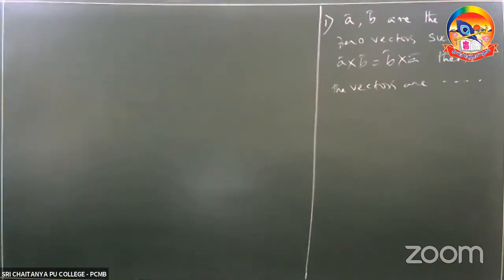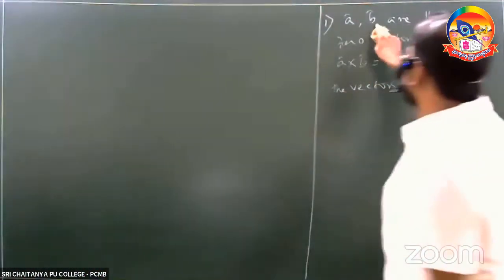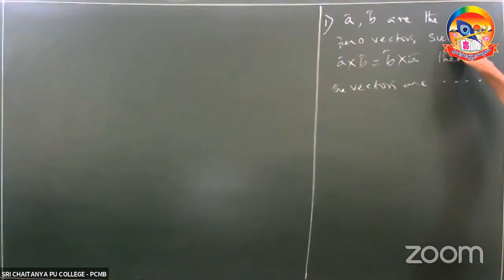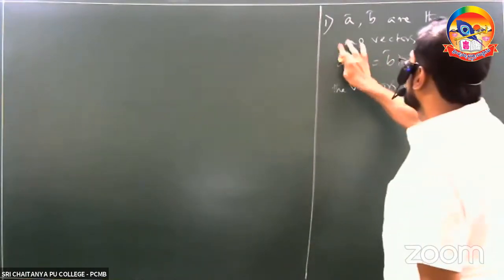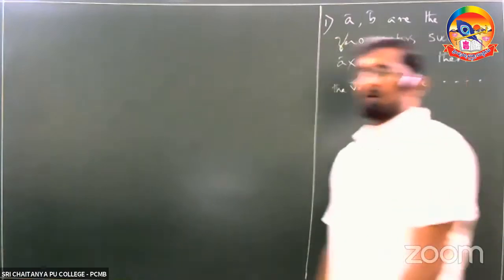That means he has given you one condition that A bar, B bar are non-zero vectors such that A cross B is equal to B cross A. Then the vectors are, what is the answer?